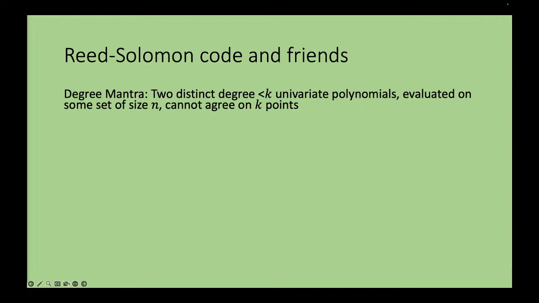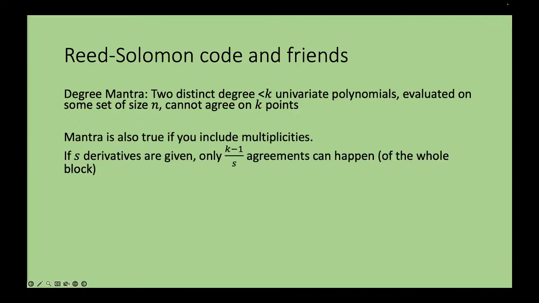I find it nicer to describe. It's also based on the degree mantra that we studied, and the same is also true of folded Reed-Solomon codes. It says that two distinct polynomials, evaluated on a set of size n, cannot agree on more than k points. By the way, this mantra is also true if you include multiplicities at a point. You have to count not just a zero, but the number of multiplicities. In particular, if you modify the code by giving not just the evaluation but also the derivatives at the point, so if you give s derivatives, then you can ask how many agreements you can have. Then you can have only (k minus 1) over s agreements.